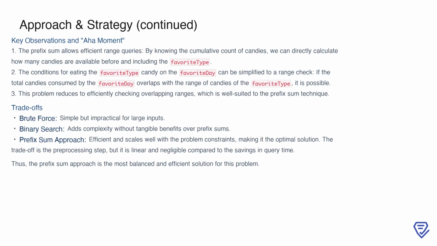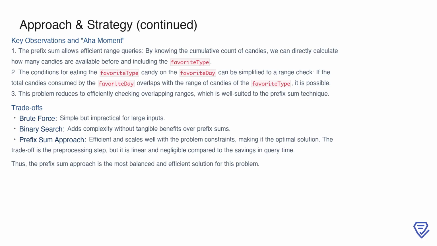Essentially, the problem boils down to efficiently checking for overlapping ranges, which is precisely what the prefix sum technique excels at. When we compare the three approaches, brute force is simple but infeasible for large inputs, binary search adds unnecessary complexity, and the prefix sum approach offers the best trade-off. While it requires a pre-processing step, this cost is negligible compared to the time saved during query resolution. This makes the prefix sum method the most balanced and efficient solution for the problem, perfectly tailored to handle the constraints provided.